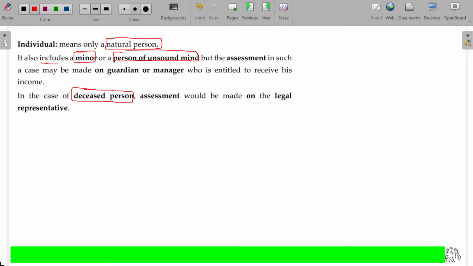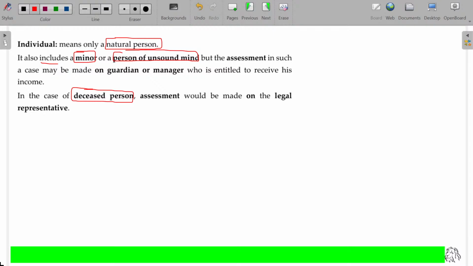Minor's income, again, he or she should disclose to the government and should pay the tax. But as the age is less than the contractual age, instead of the minor, guardian should sign. Guardian should sign. The rest will be the same. Minor has to pay the tax for what income?